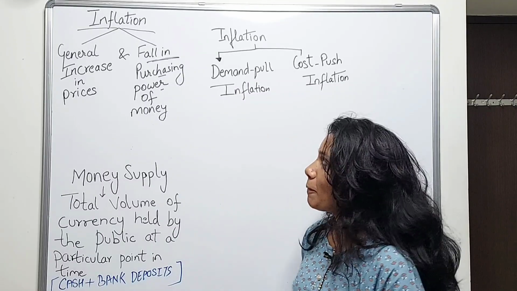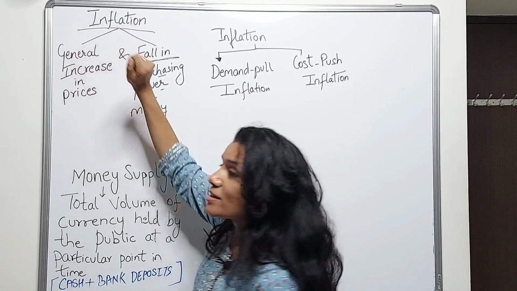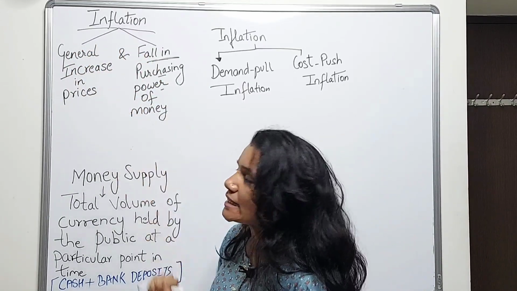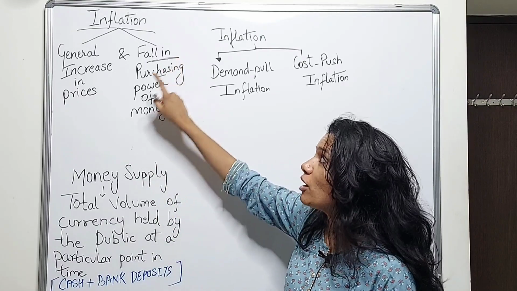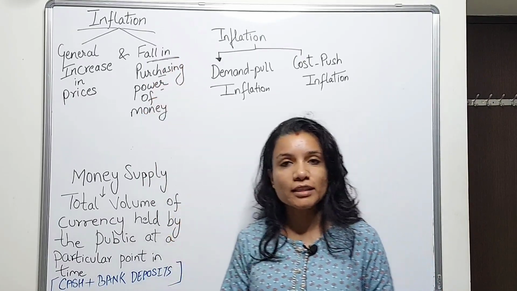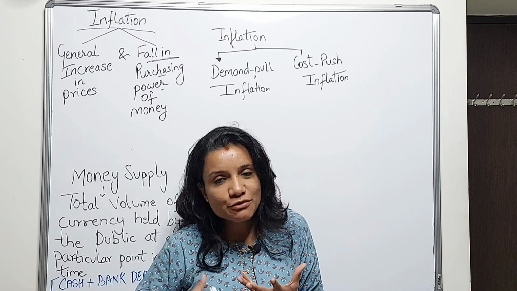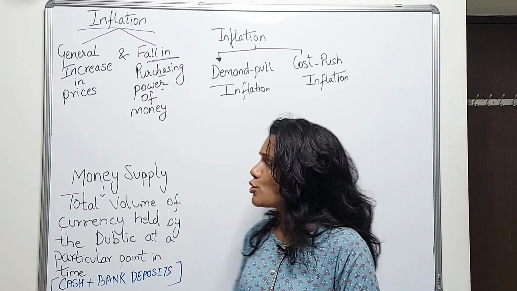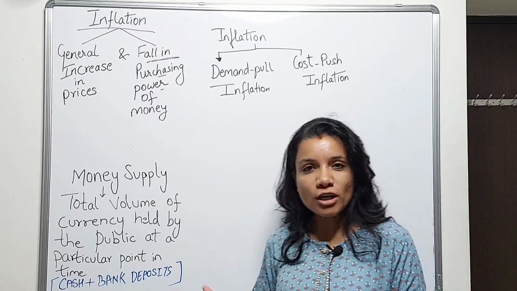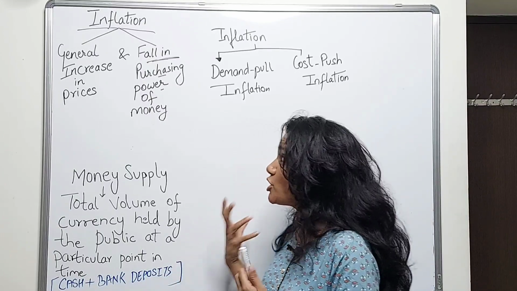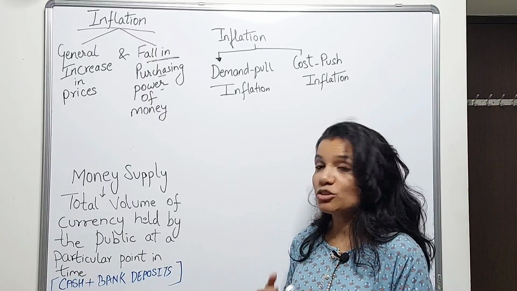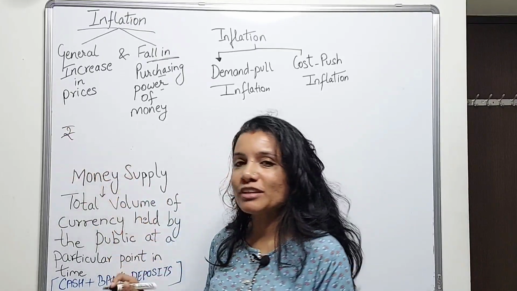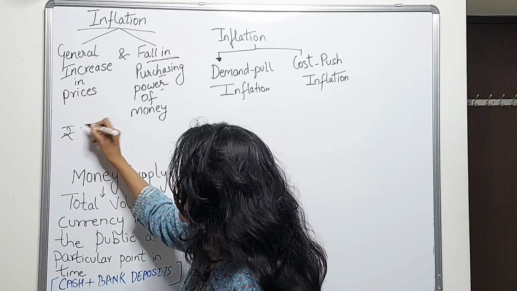So let's begin. Let us first understand what is the meaning of inflation. As you can see, it says general increase in prices and fall in the purchasing power of money. So to understand inflation, let's first understand what is the meaning of purchasing power of money. Let's understand it with a chocolates example, taking the rupee, the currency here in India.